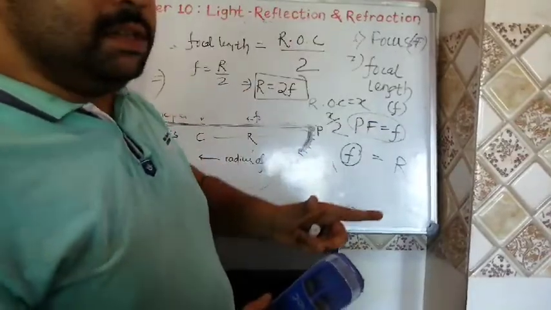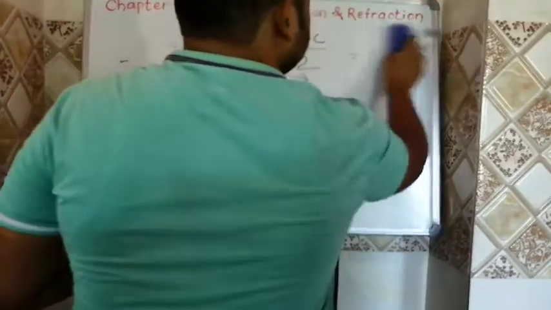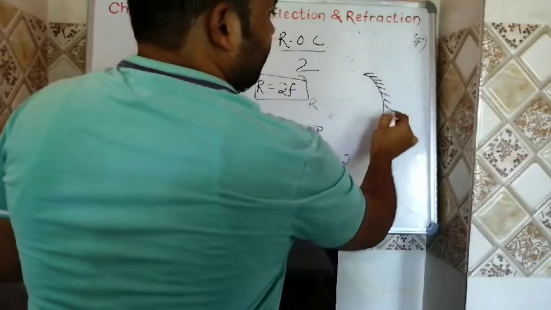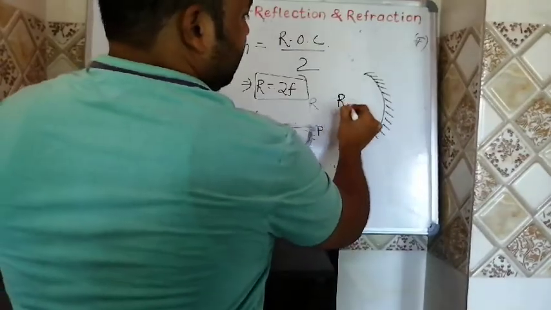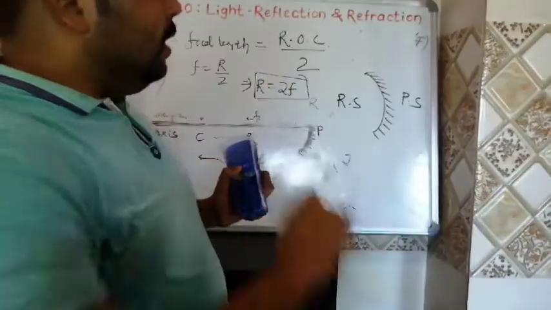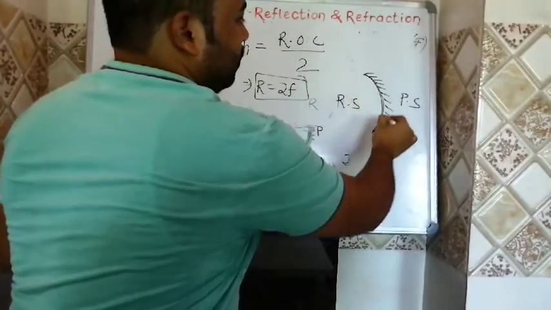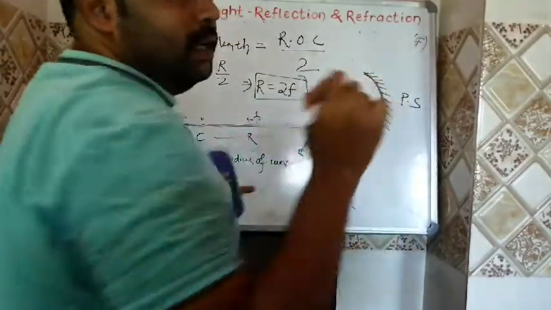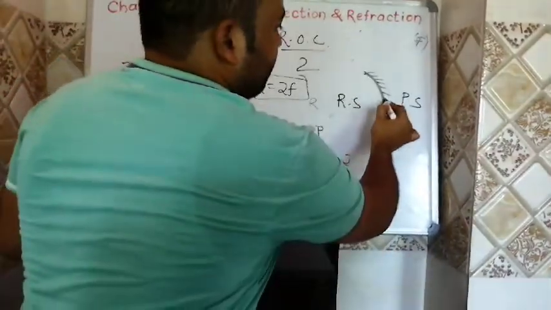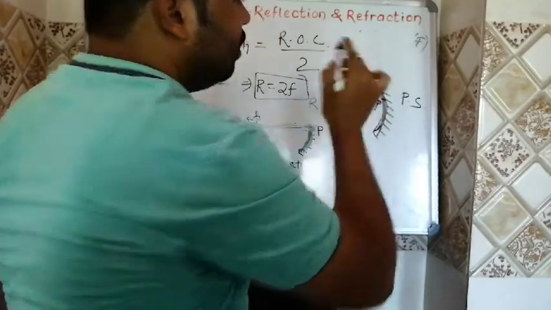First one, we have to discuss it once again. First one is your what? Aperture. What is aperture? If this is a mirror, this is the reflecting side, this is the polished side, then what is aperture? Aperture is the total length of the reflecting surface. Then the second one is your pole. Pole is nothing but the midpoint of the reflecting surface, P. The midpoint of the reflecting surface is your pole.